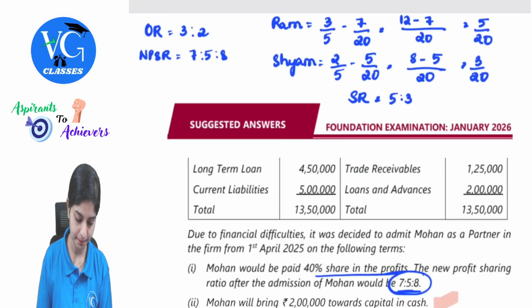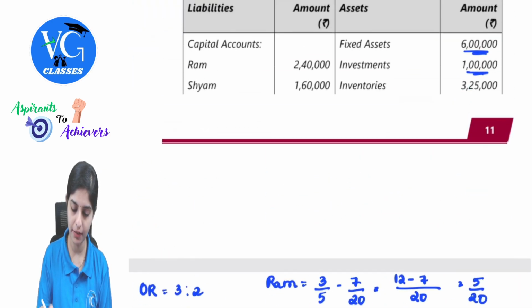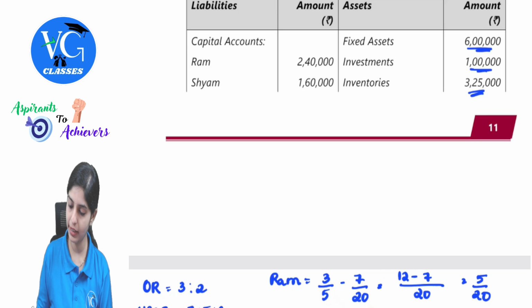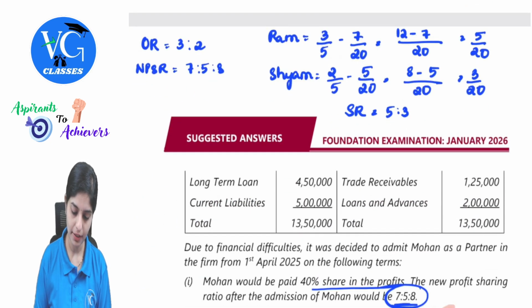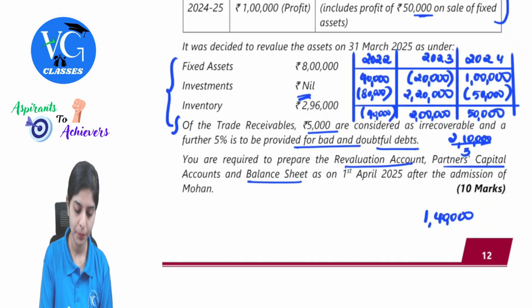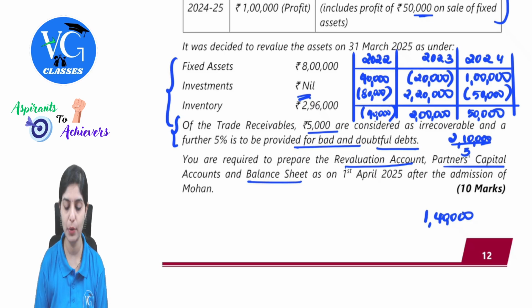Then there is inventory 2 lakh 96,000. In the balance sheet, inventory value is 3 lakh 25,000. So there is a reduction of 29,000 on the debit side of revaluation. Then we have trade receivables 1 lakh 25,000. There was a point given: 5,000 was considered irrecoverable. That means 5,000 is your bad debt. Write it on the debit side of revaluation.